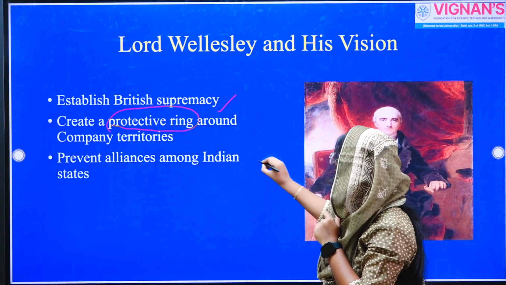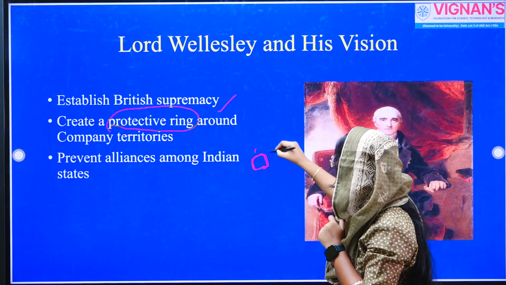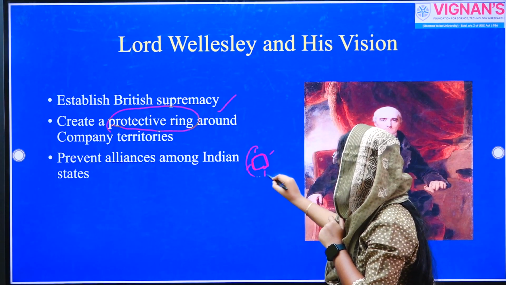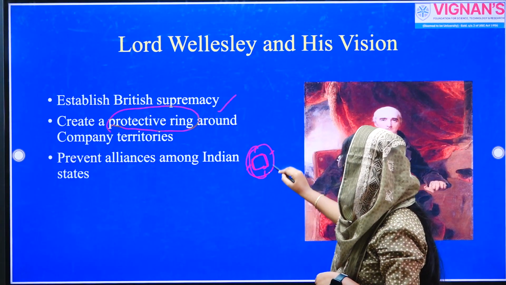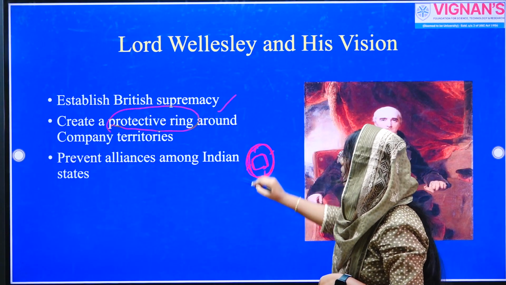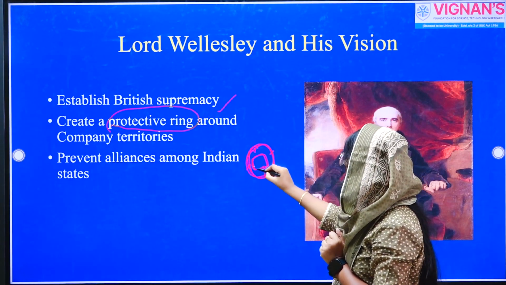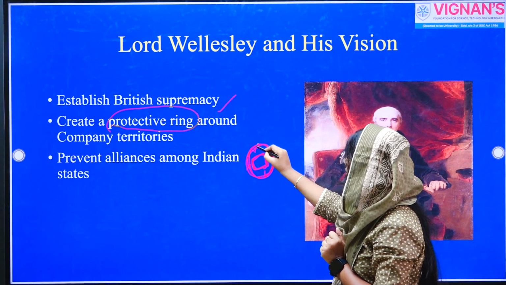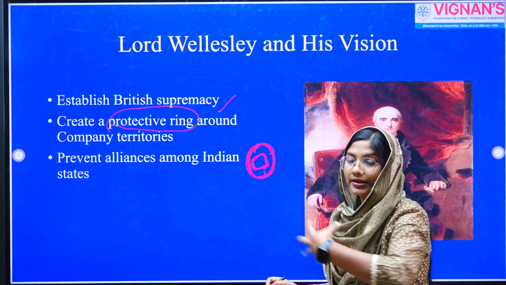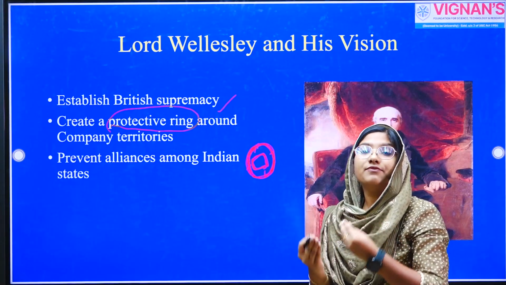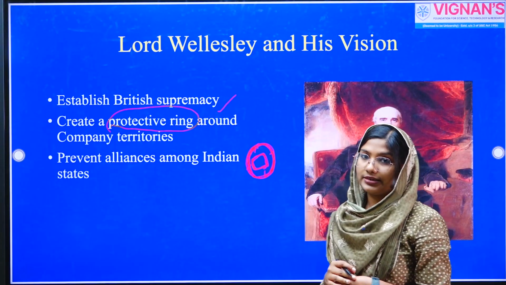So it is like this. If the company is capturing a particular territory like this, they wanted to make friendships with all the regional kingdoms surrounding this territory. They are creating a buffer zone, a kind of protective ring around their annexed territory. So this is the annexed territory of the East India Company. Now the company is making friendship with all the kingdoms surrounding their territory, so they can avoid a possible invasion or threat from these hostile Indian kingdoms.